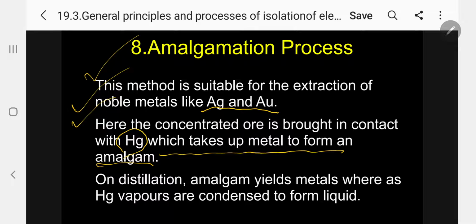After the other impurities are removed, the coated amalgam is heated for distillation. The amalgam yields the metals, whereas the mercury vapors are condensed to form liquid. Kindly follow, mercury is a liquid metal. It's a liquid metal. Kindly follow.